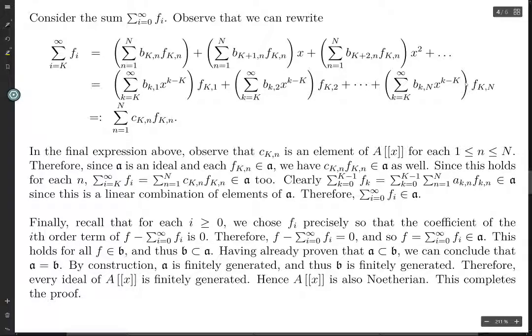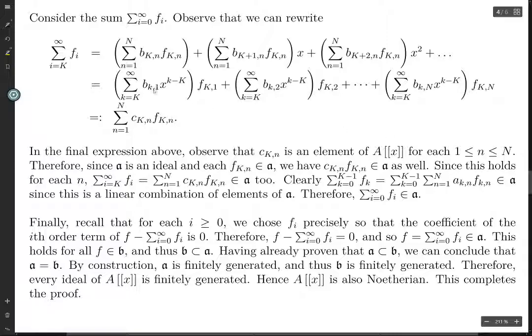And so then what is this? Well, this is just a linear combination of the f capital K, n's. So for the 1 here, this is going to be C1, this is going to be C2, this is going to be C capital N. We correspond with whatever the second number here is.